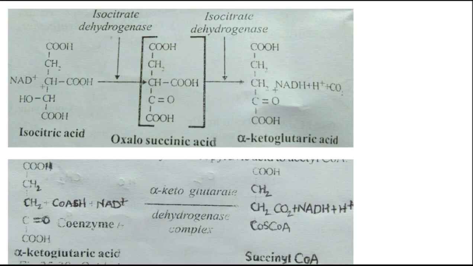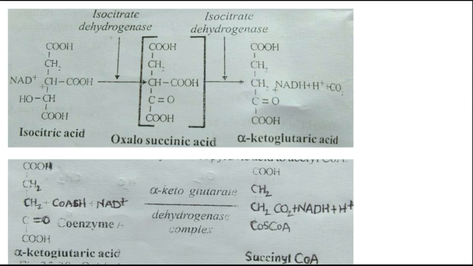Okay, that is the final end product of this third reaction. That is the oxidative decarboxylation that occurs in that reaction. Isocitrate dehydrogenase catalyzes it, with the formation of alpha ketoglutaric acid. Okay, this is the third step, the oxidative decarboxylation step.